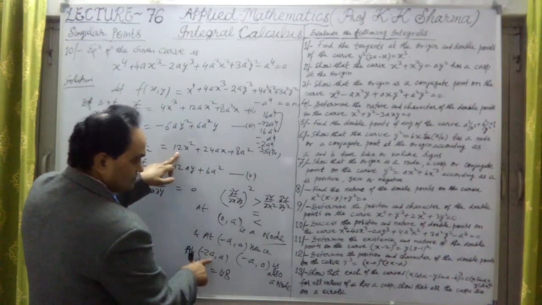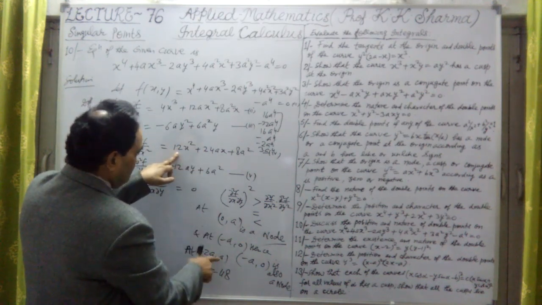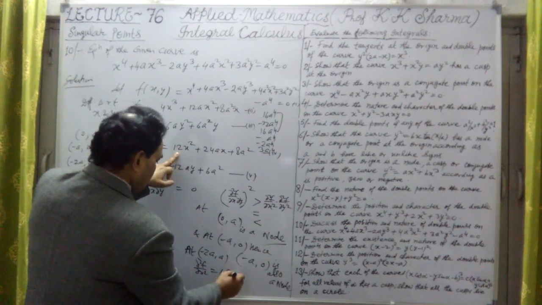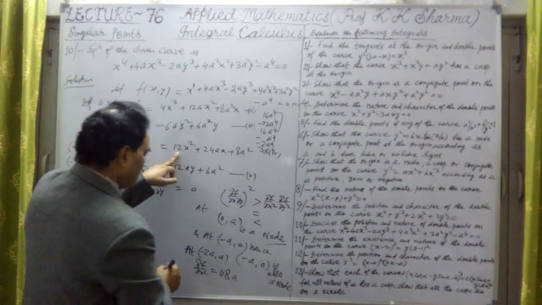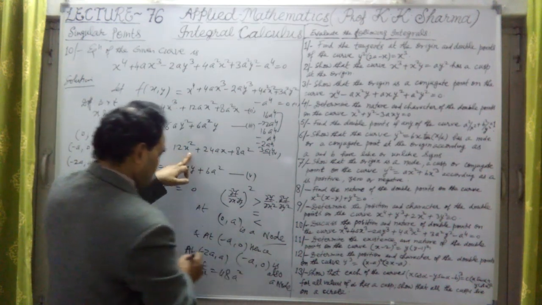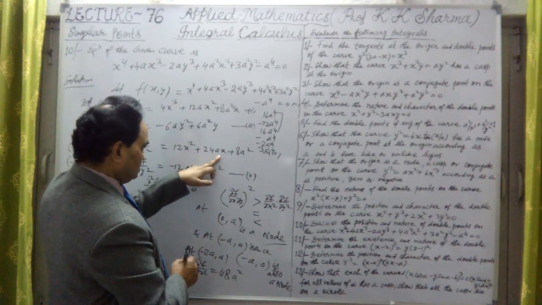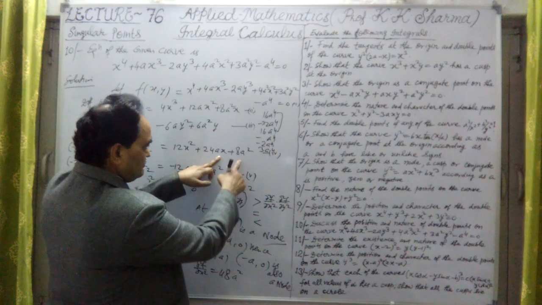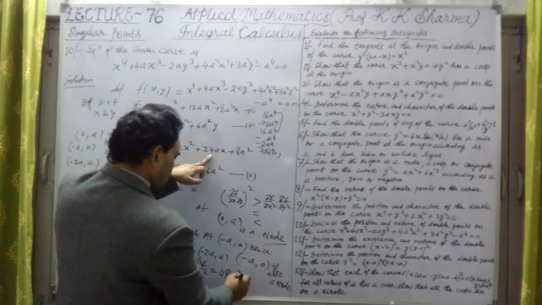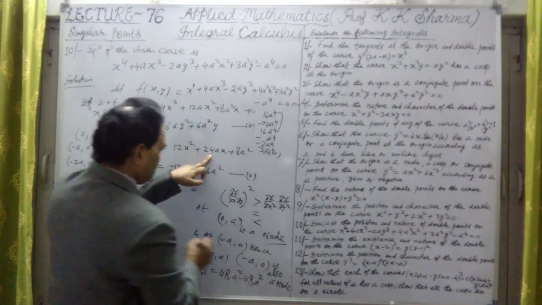Positive 48, because 2a minus 2a whole square is 4a square, 4 into 12 is 48, a4. I'm sorry, a square only. But this is a square and this is a square. Positive 48a square. What about this one? This is minus 2a, but there is no y here, only. This is minus 2a, 48 minus 48, again minus 48a square.